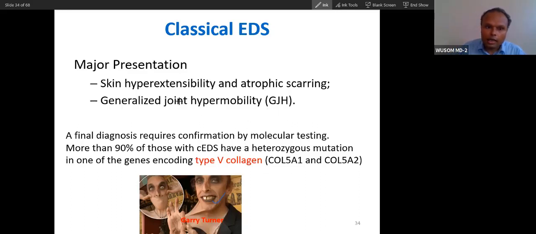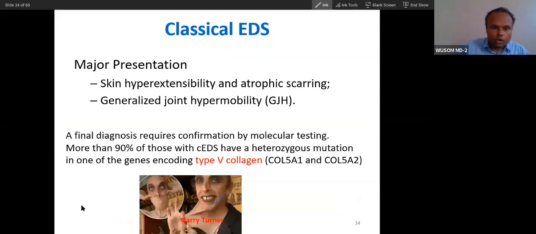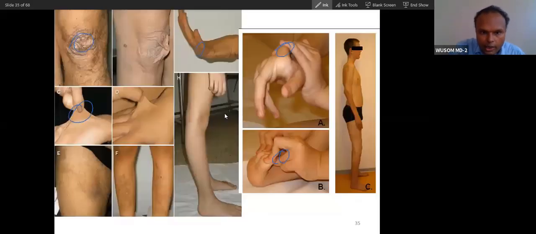So these are the features. One is hyperextensible skin. Three features actually. Two related to skin. One is generalized joint hypermobility. So you can see hypermobility of joint. You can see this is hypermobility of joint, and this you can see a thin stature, and then scarring, atrophic scarring, hyperextensibility of skin. So three features: atrophic scarring, hyperextensibility, and generalized joint hypermobility. Generalized joint hypermobility, GJH. So this is the feature.